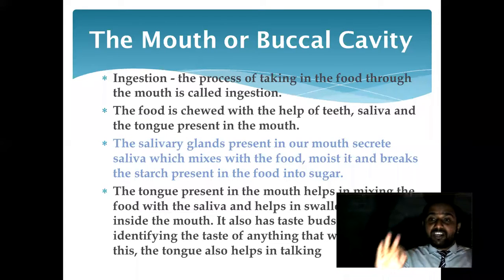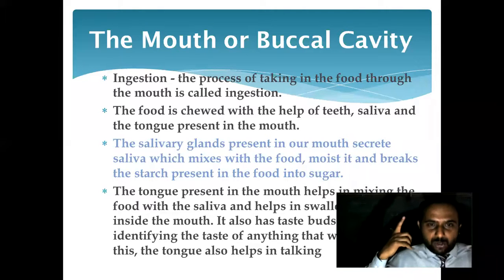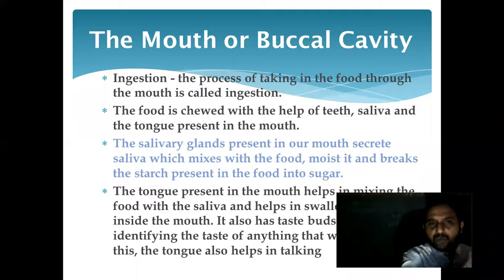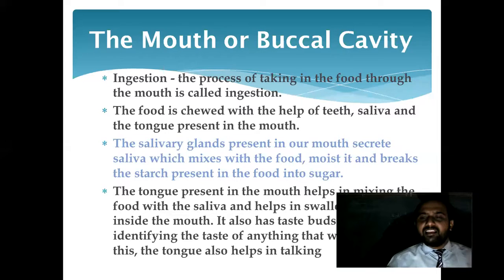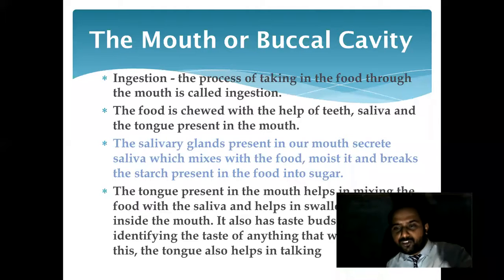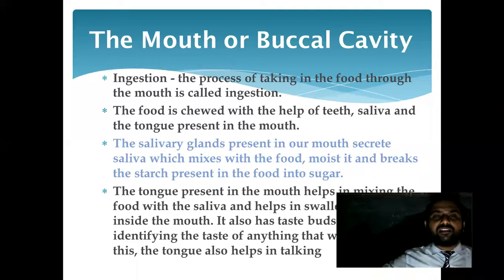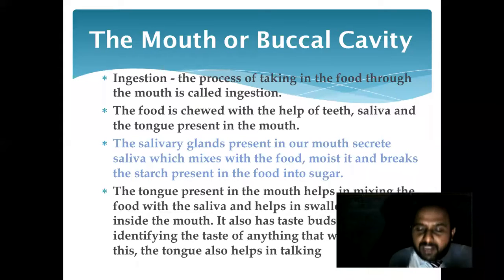Now, after ingestion, digestion takes charge of it. Digestion taking charge of food means what? Just now we studied that the canal is called the alimentary canal, or the digestive tract. All the body parts in that digestive tract come together and take charge of that food.